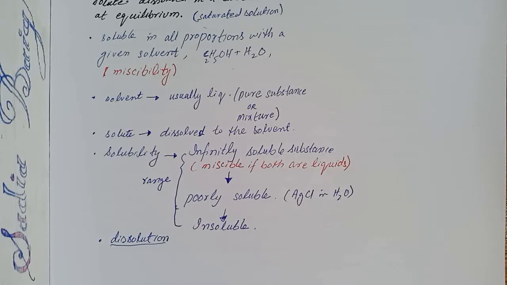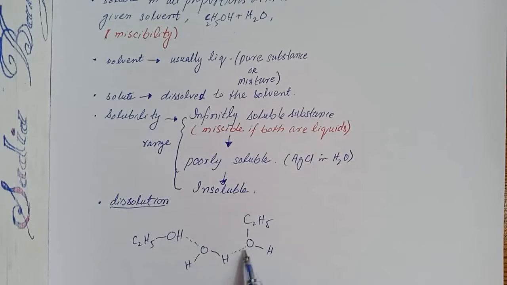The process of dissolving, called dissolution, is relatively straightforward for covalent substances such as ethanol. When ethanol is dissolved in water, the ethanol molecules remain intact but form new hydrogen bonds with water, as shown in dotted lines.